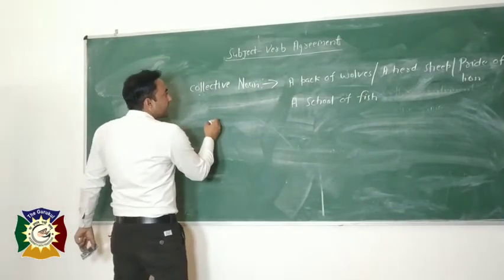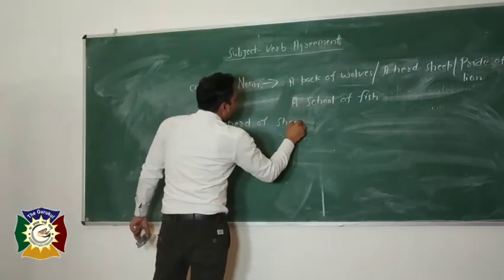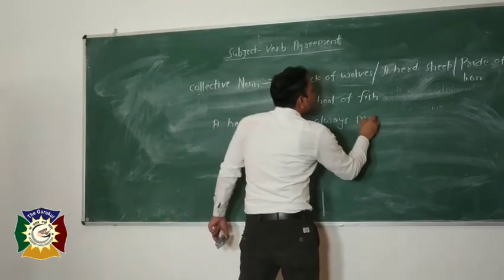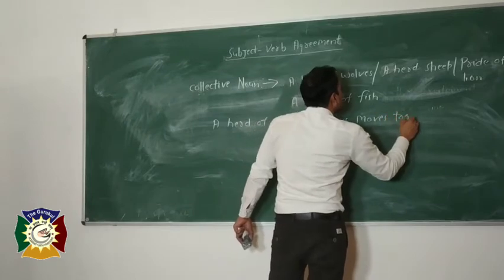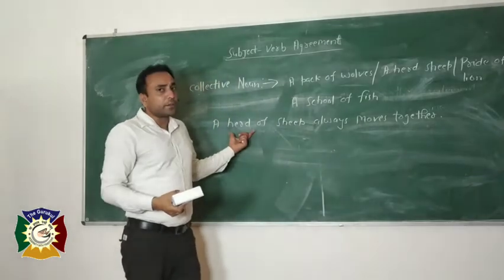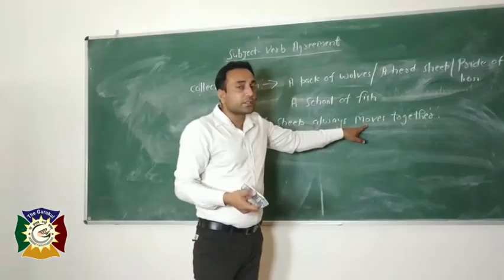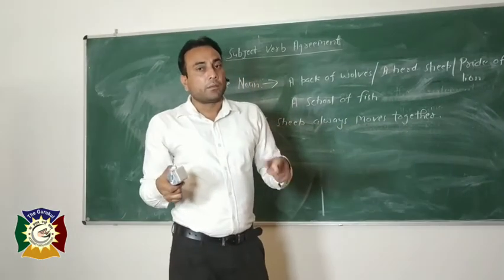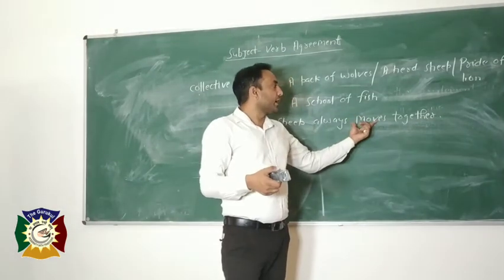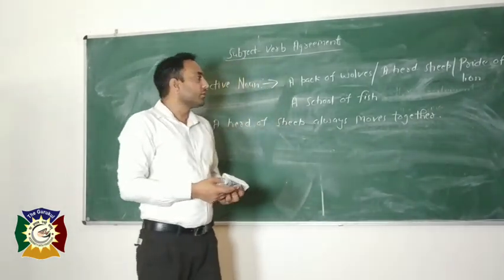Now, the first example is a herd of sheep always moves together. In this herd, there are lots of sheep, but the verb is always singular. Move is the plural verb, but when we add s behind it, it becomes singular. Moves is a singular verb, because collective nouns always require a singular verb.